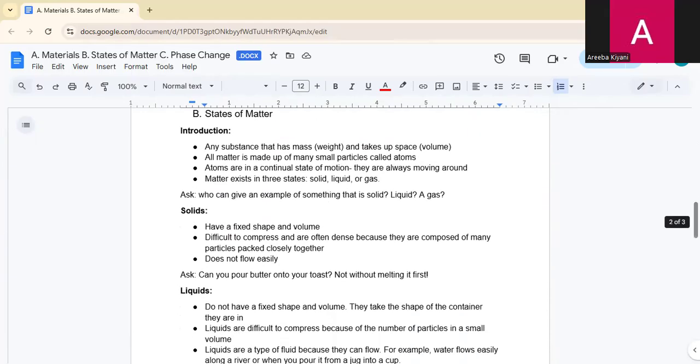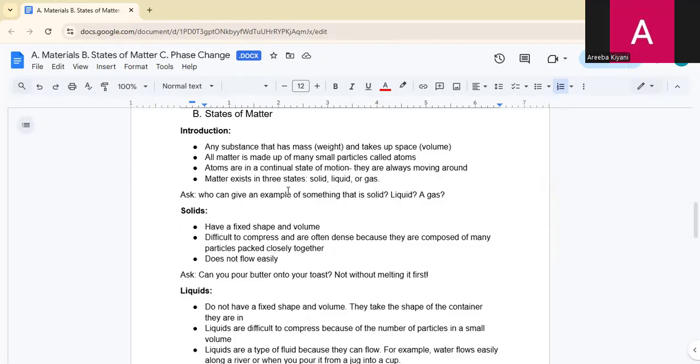Okay, states of matter. Any substance that has mass and takes up space is called matter. Matter is a thing that has weight and also takes space. You can take the example of a pen. A pen is lightweight and takes up a small space, but it is taking some space, and it has some weight. So we can say that it is matter. All matter is made up of small particles called atoms, and atoms are in a continuous state of motion. They are always moving around.